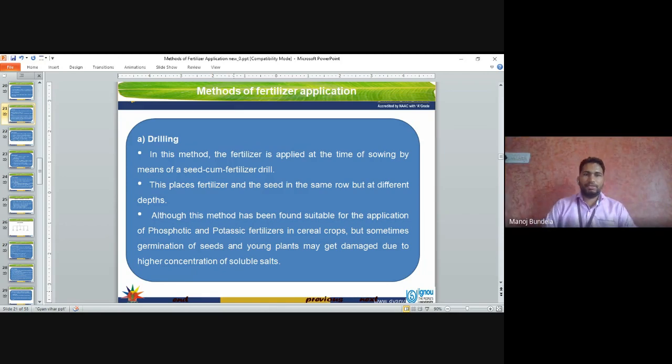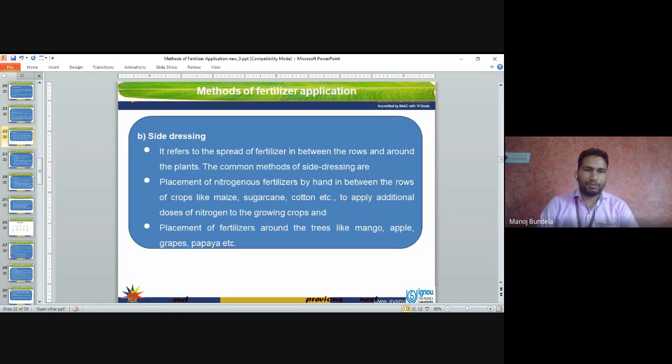Drilling. In this method, the fertilizer is applied at the time of sowing by means of a seed-cum-fertilizer drill. This places fertilizers and the seed in the same row but at different depths. Although this method has been found suitable for the application of phosphatic and potassic fertilizers in cereals, sometimes the germination of seeds and young plants may get damaged due to the higher concentration of soluble salts.